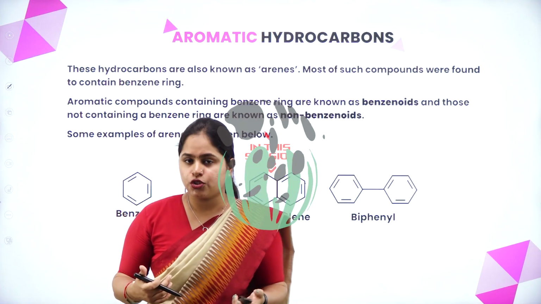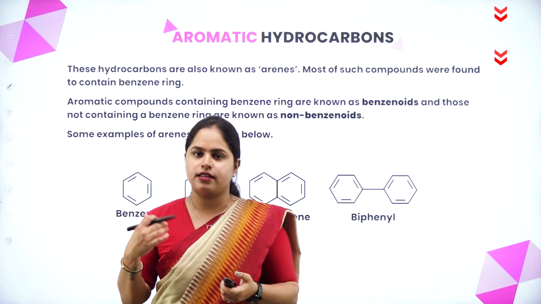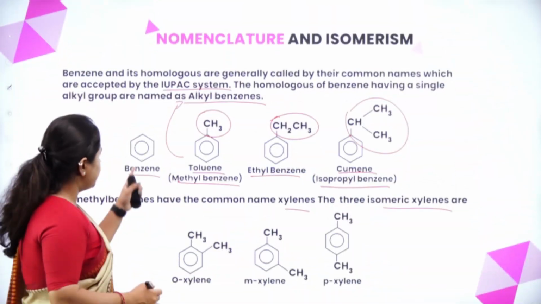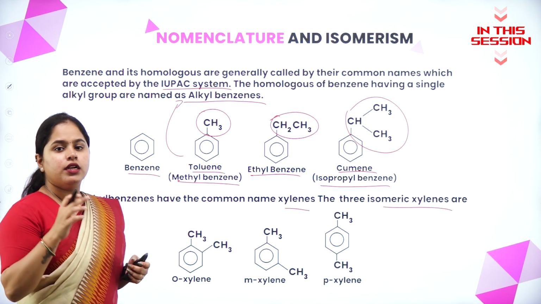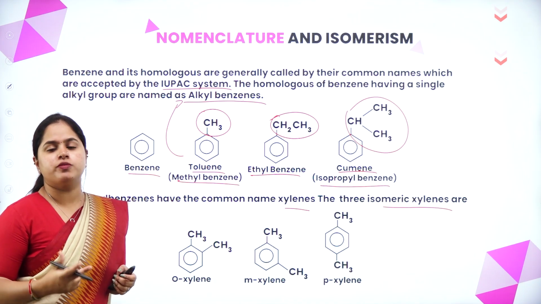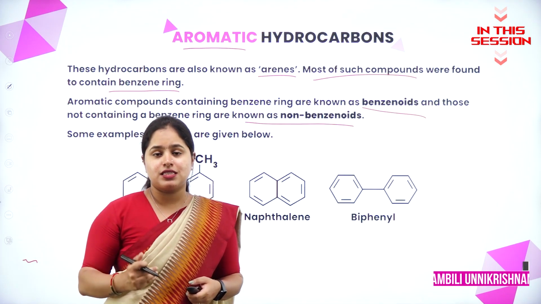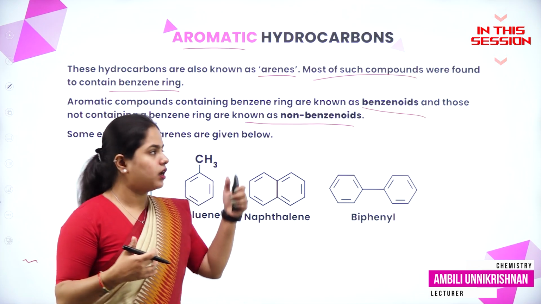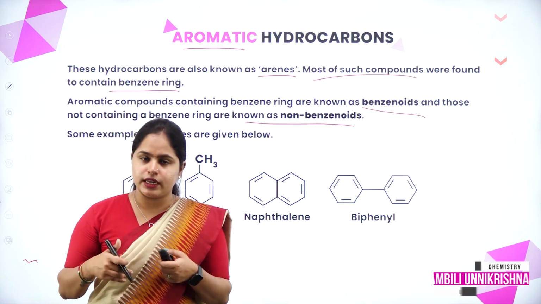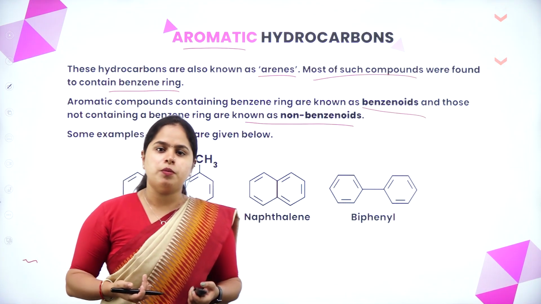Alkanes are the saturated ones and alkenes and alkynes are the unsaturated hydrocarbons. In this case, this is called methyl benzene as it is only having one methyl group. Now, if there are two methyl groups, it is called xylene. So aromatic compounds, it's not necessary that they should contain benzene ring, but the ones which contain benzene ring are called benzenoid and which do not contain benzene ring, they are called non-benzenoid compounds.